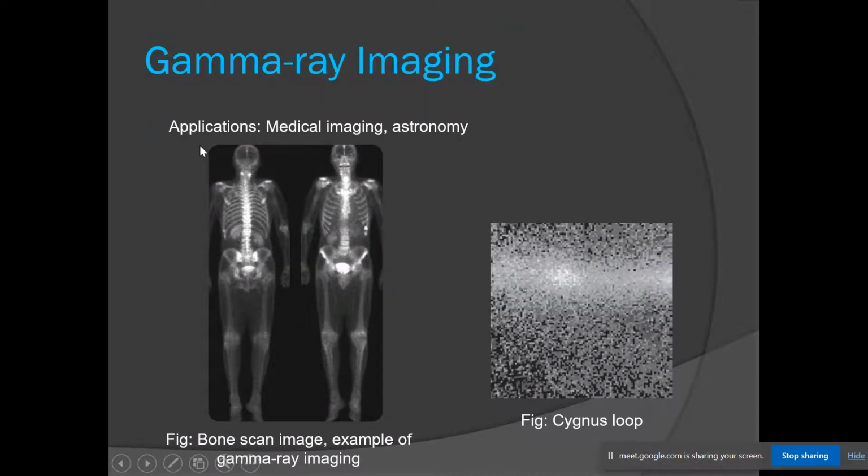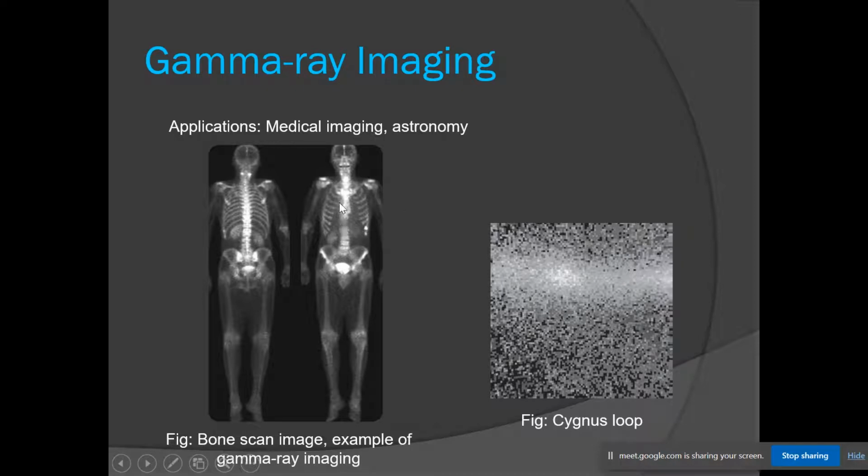The first category of applications, which use gamma ray imaging, are medical imaging and astronomy. For gamma ray imaging, the patient is injected with a radioactive isotope, and that isotope emits gamma rays. The image is constructed from the emission collected by the gamma ray detectors. This is the image of a bone scan.